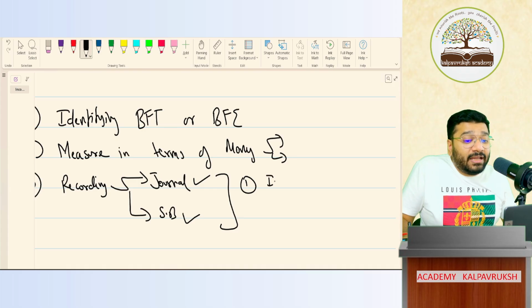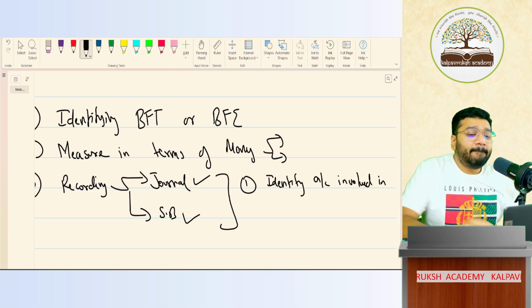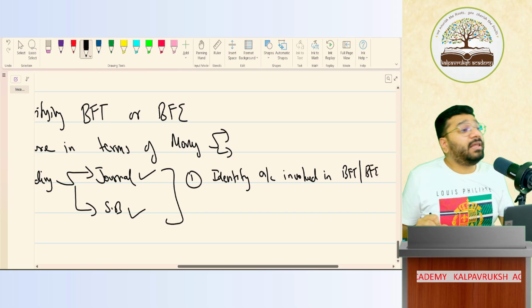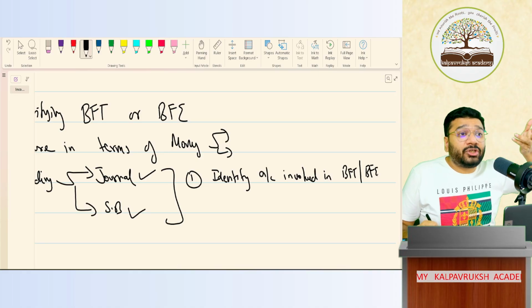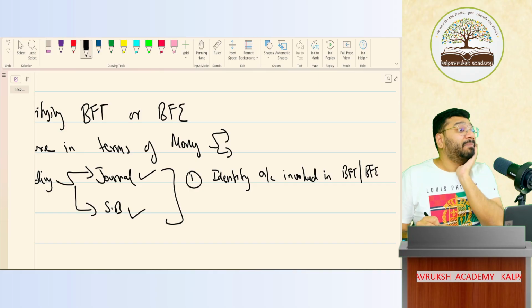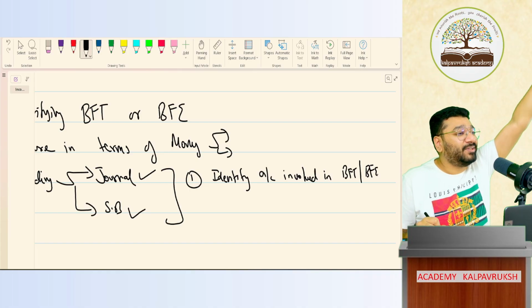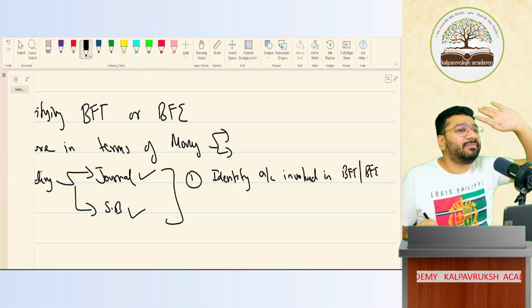Accounts. So identify accounts involved in BFT or BFE. In the BFT or BFE, identify the accounts involved. In a transaction or an event, what is the minimum number of accounts possible? Minimum 2. Maximum, no limit. Anything it can be. Got it, not got it?